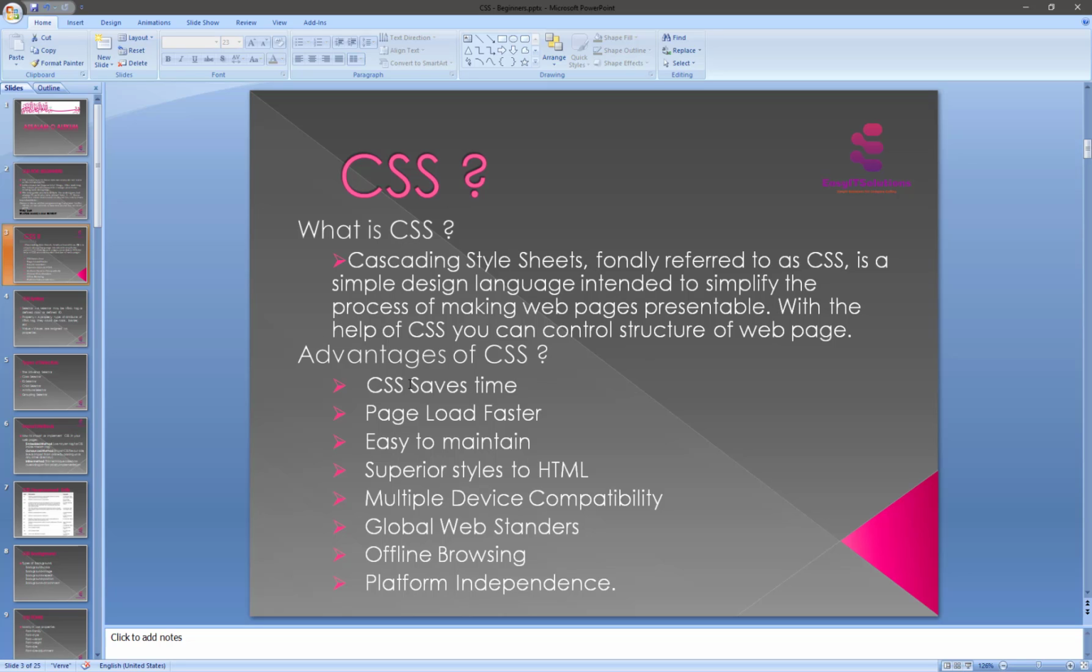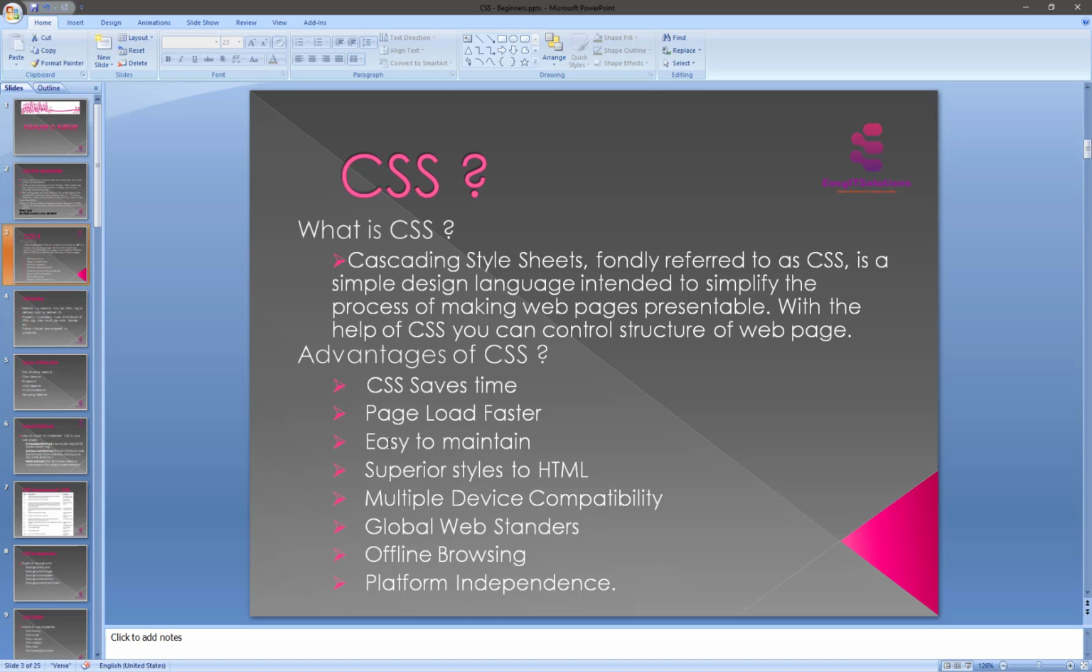So here are the advantages of CSS. What is the advantage? CSS saves time. How does it save time? Suppose you write a CSS once and then reuse the same sheet in multiple HTML pages. You can define a style for each HTML element and apply it to as many web pages as you want. So CSS saves your time.